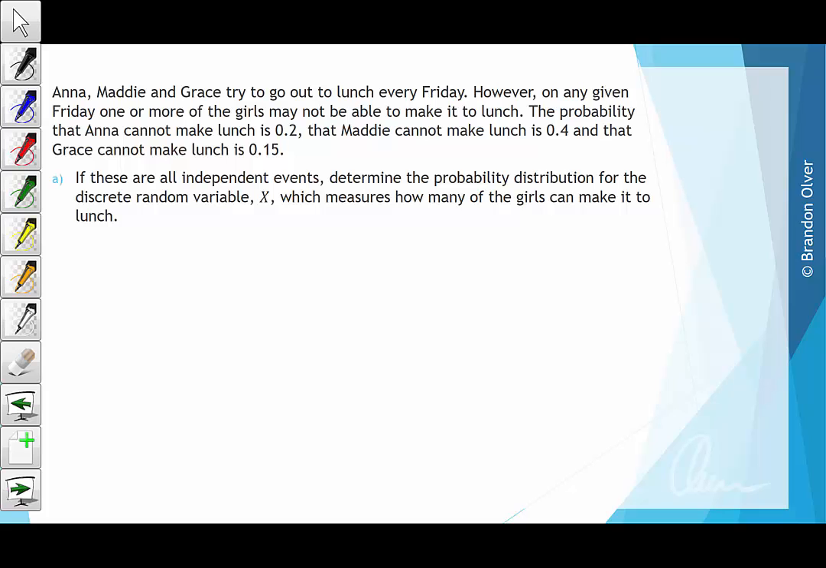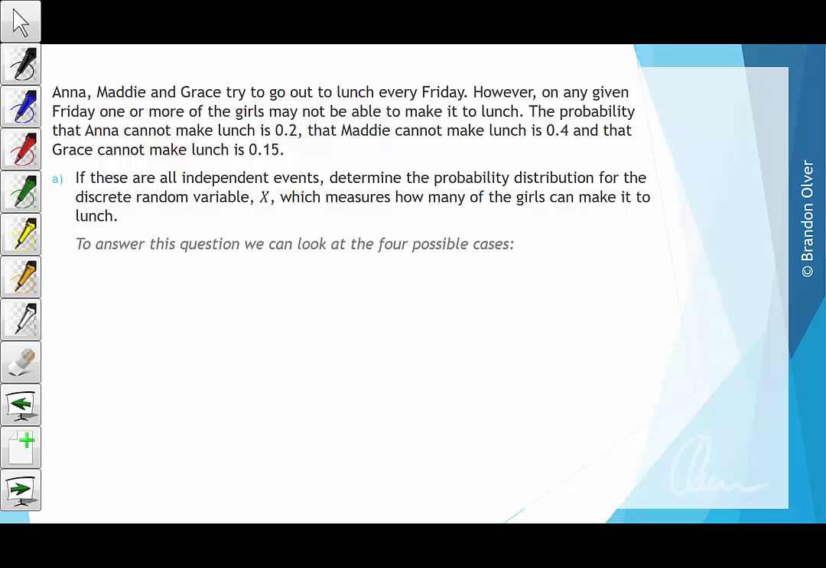If these are all independent events, determine the probability distribution for the discrete random variable x, which measures how many of the girls can make it to lunch. So what we can do is answer this question by looking at the four possible cases, those being that none of them can make it to lunch, exactly one of them can make it to lunch, exactly two of them can make it to lunch, and that all of them can make it to lunch.